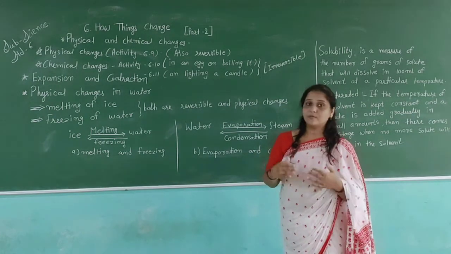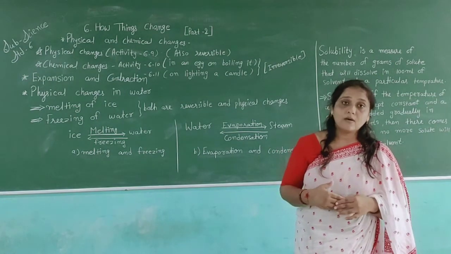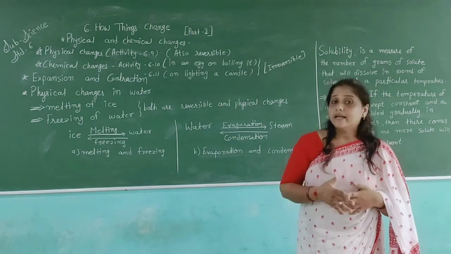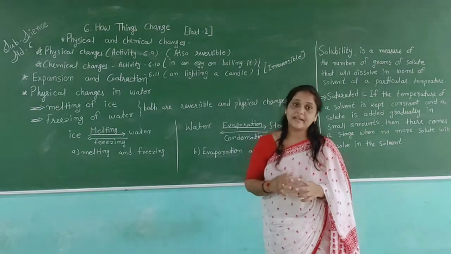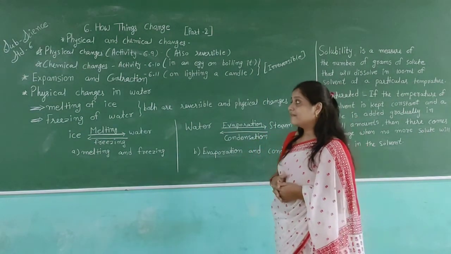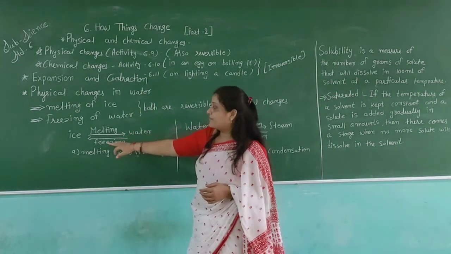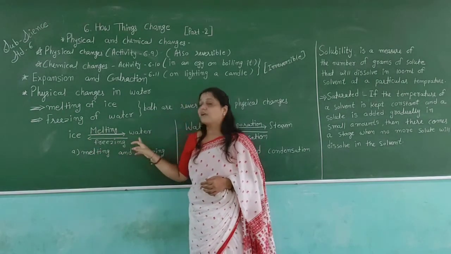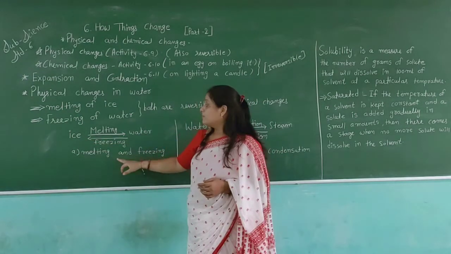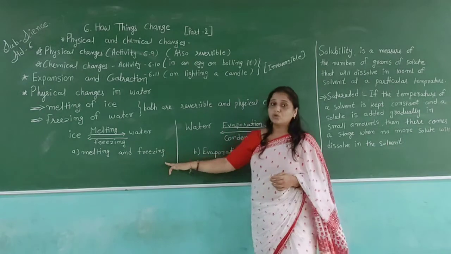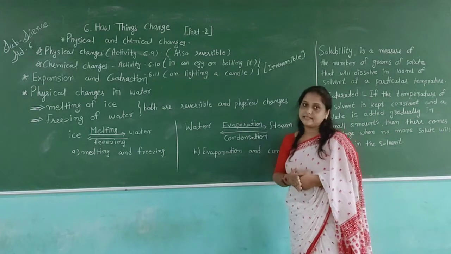It is also a reversible change, because in a reversible change, we can get the substance back in its own position. In melting of ice and freezing of water we can get it back, so it is known as a reversible change. So you can see the physical changes in water here. First we have ice, and when you melt it, it becomes water, and after freezing, it becomes ice again. Melting and freezing, both processes are physical changes and both are reversible.